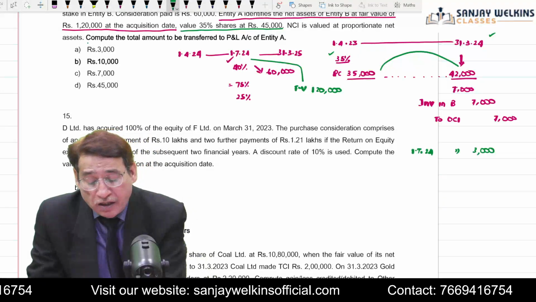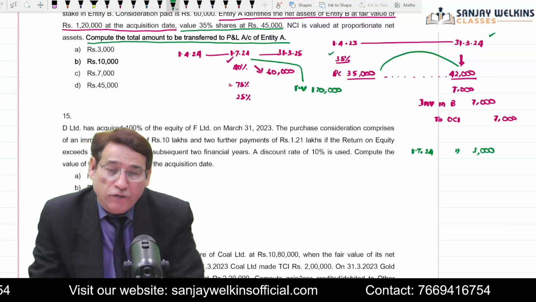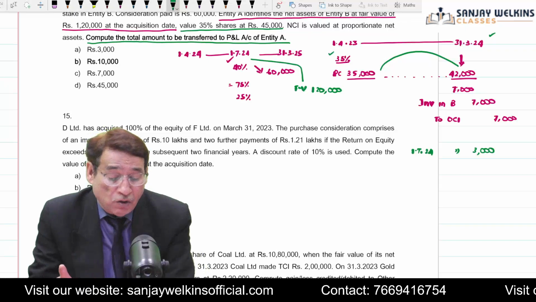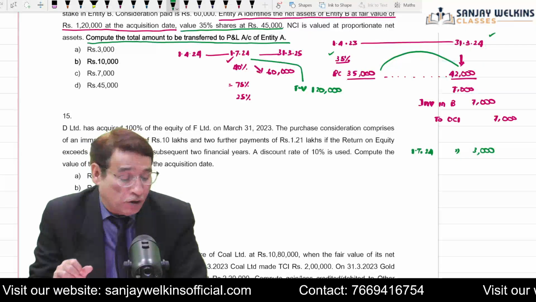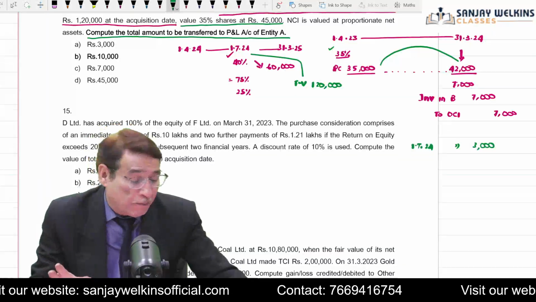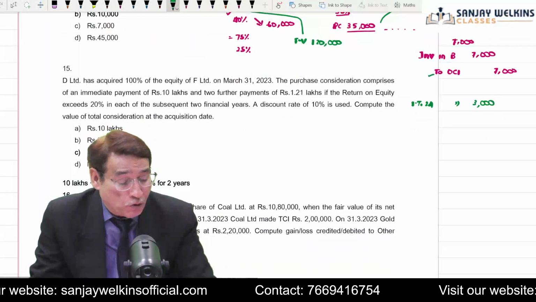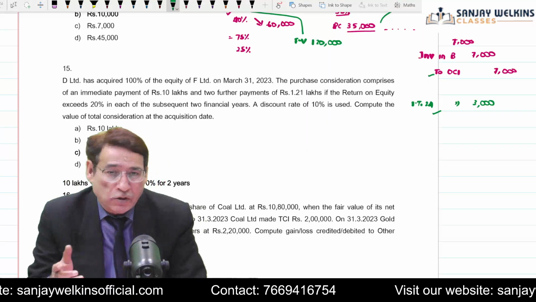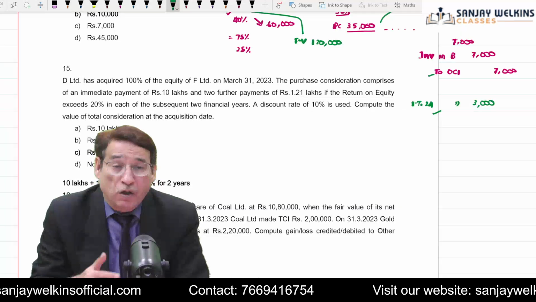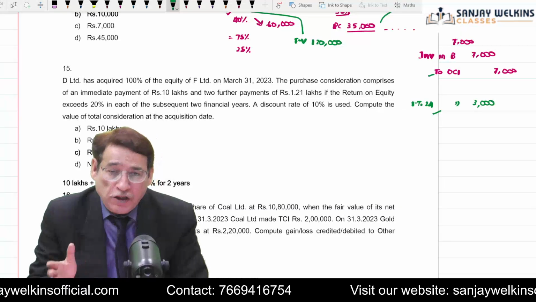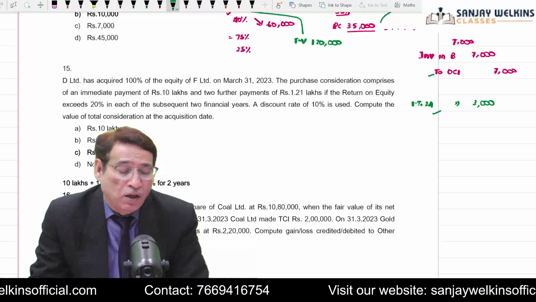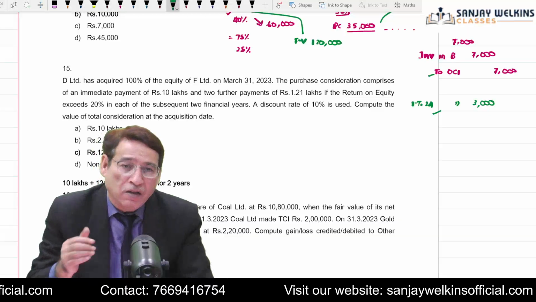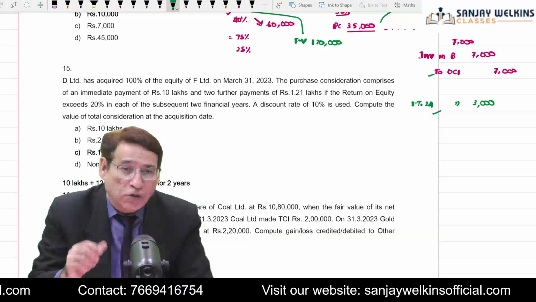Now, the question here is not asking you to compute the amount of goodwill. The question is asking you what amount you are going to transfer to profit and loss account. Whatever amount you have taken to your OCI, because earlier this company was your associate and now this company has become your subsidiary because it is under your control. So quite obviously now we will have to cancel our original investment, and whatever gains we have taken to OCI will be retransferred to profit and loss account.